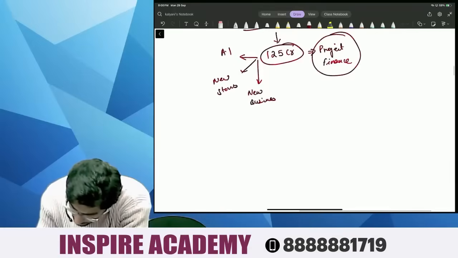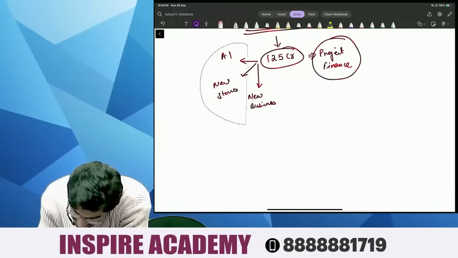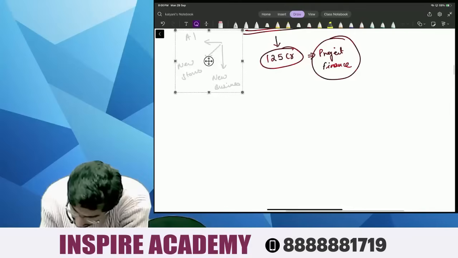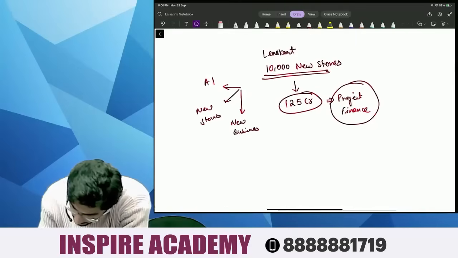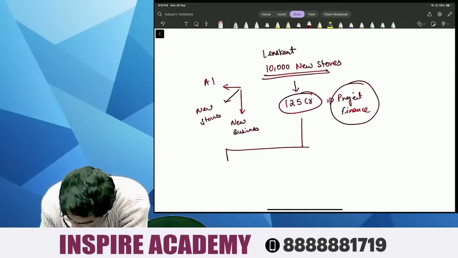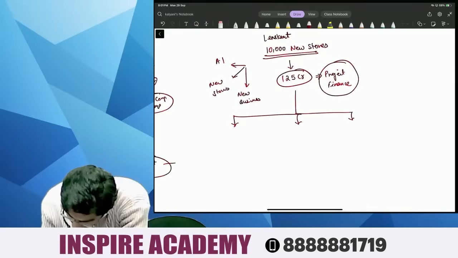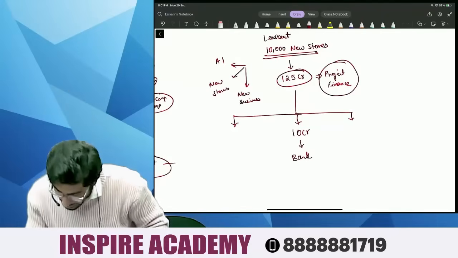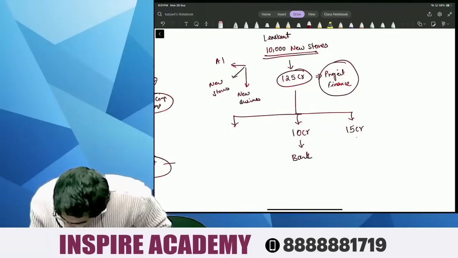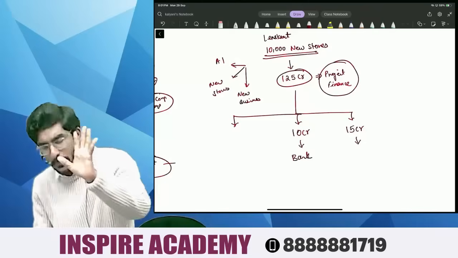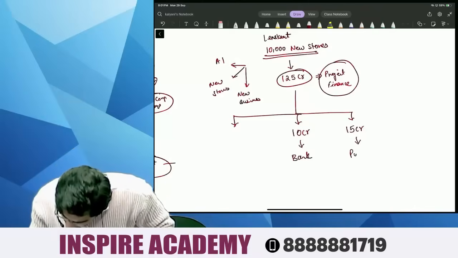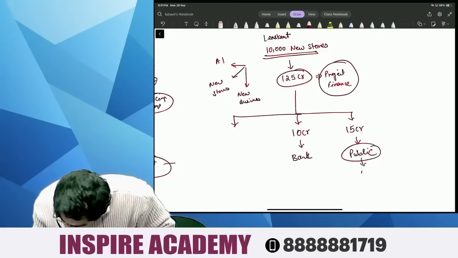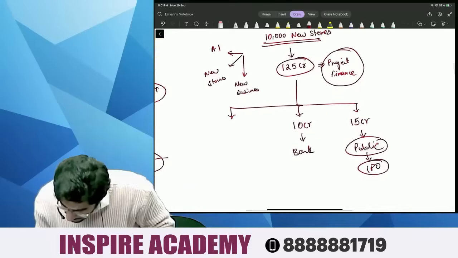Now, among those 125 crores, the company already has 10 crores in its bank account. The remaining 15 crores, the company wants to raise from the public through an IPO.